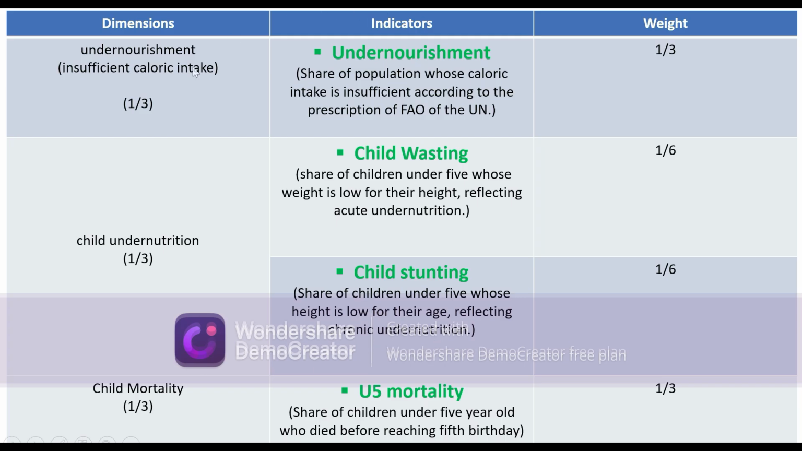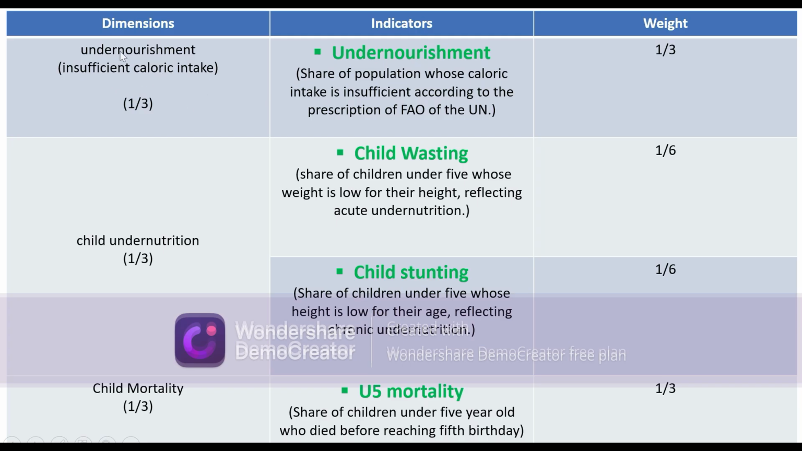Child mortality has one indicator, that is under-5 mortality, which is the share of children who died before reaching their 5th birthday. And as I've said, all three dimensions are given equal weight.